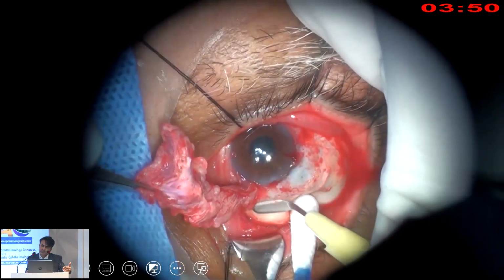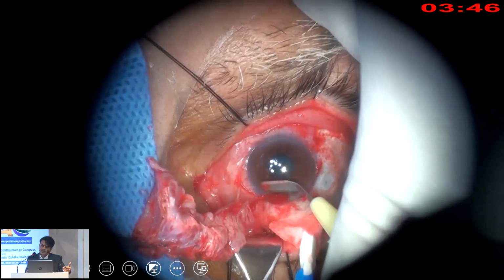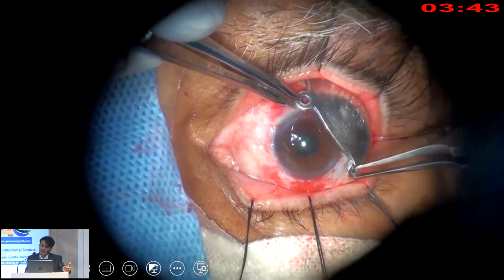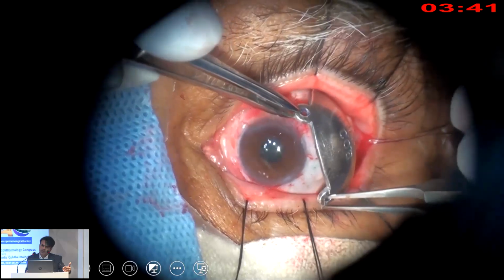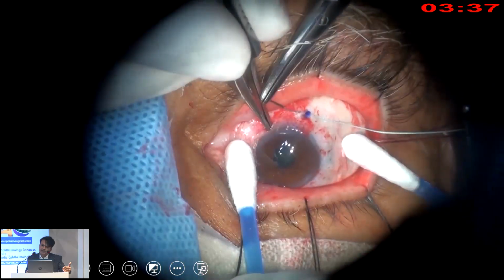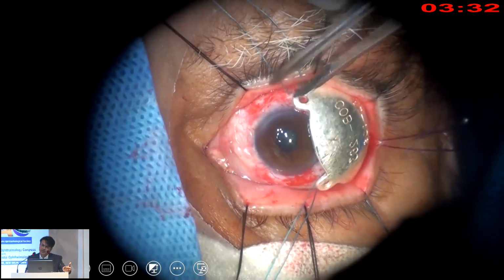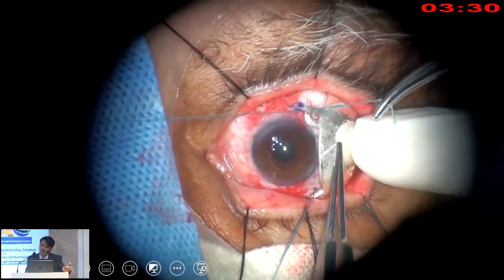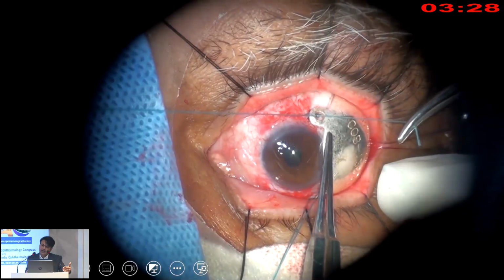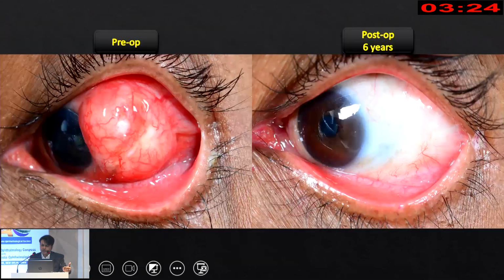Then apply the plaque to the base of the excised sclera. Then if a larger area needs to be covered, we can easily rotate the plaque. Rotate in the sense we remove it at the end of the exposure and apply the plaque again to a different area. So that is definitely possible. So with plaque brachytherapy, we were able to give good success to this patient who had full thickness scleral invasion.